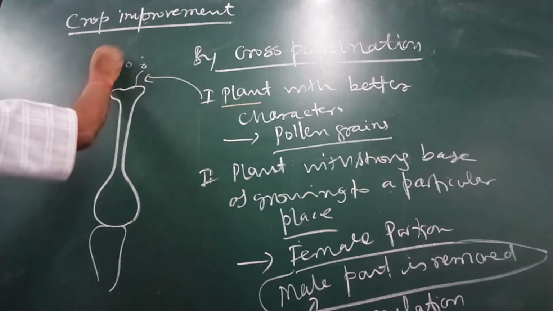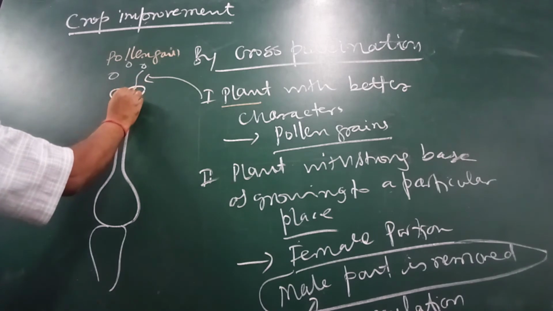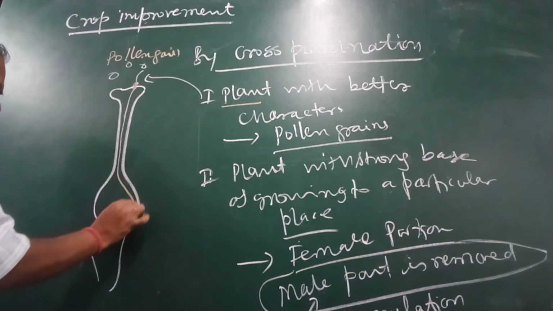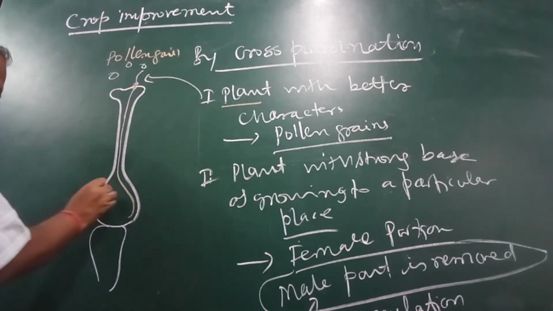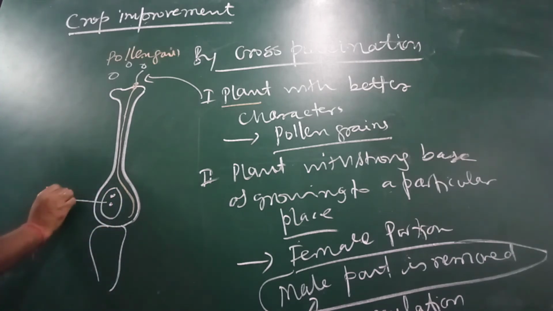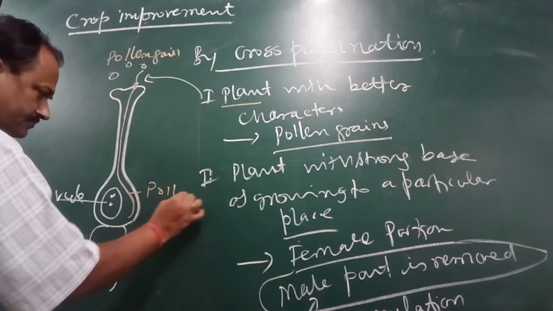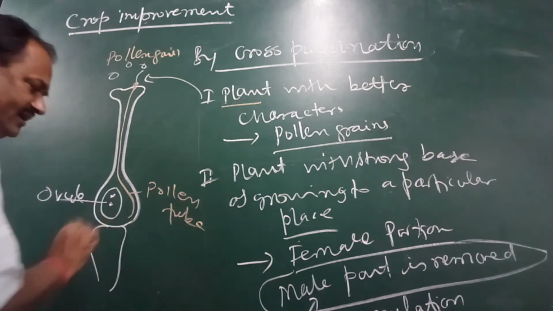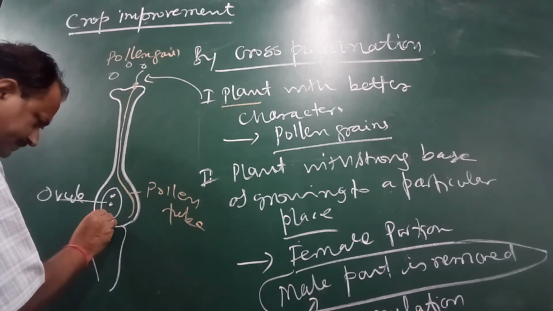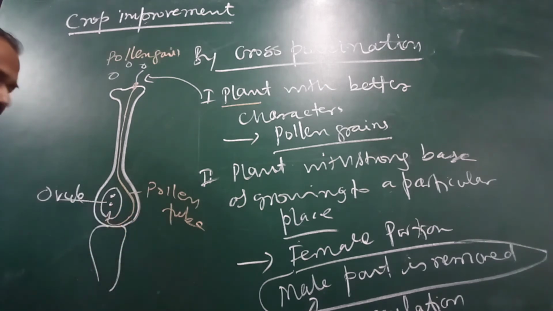So pollen grains are allowed to fall, and they grow into pollen tubes. Here is the ovule, having two nuclei. This is the pollen tube, which has a nucleus, and it has a mouth opening, and the pollen tube enters inside.